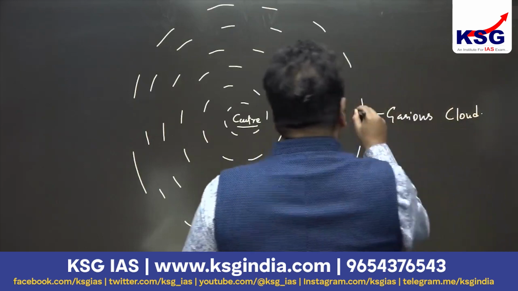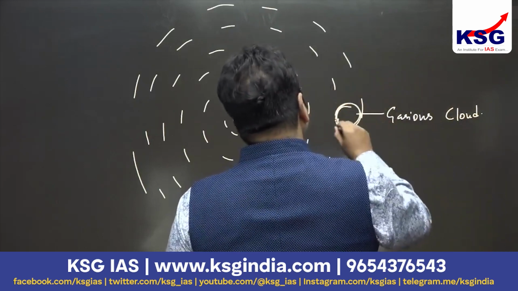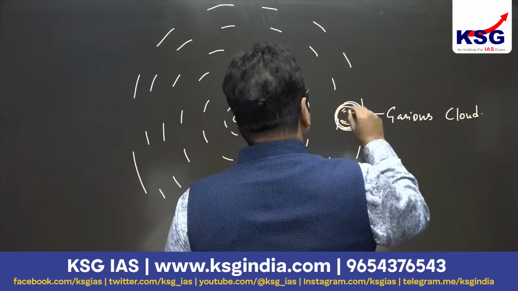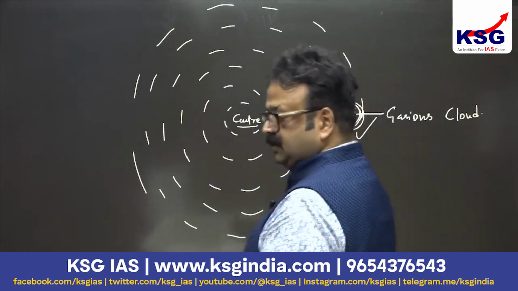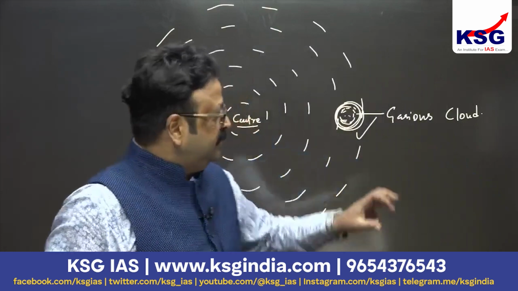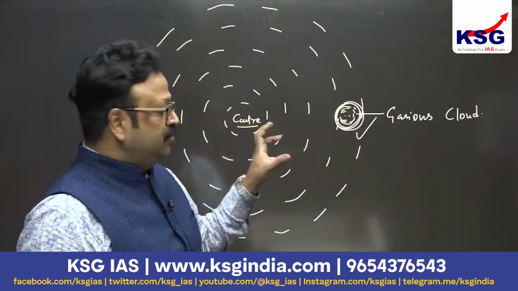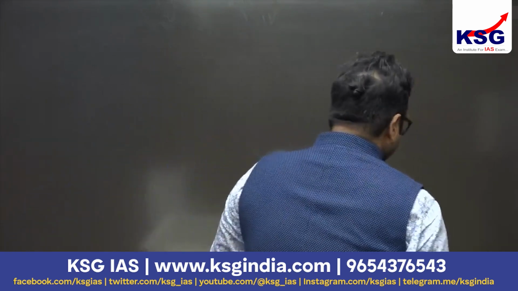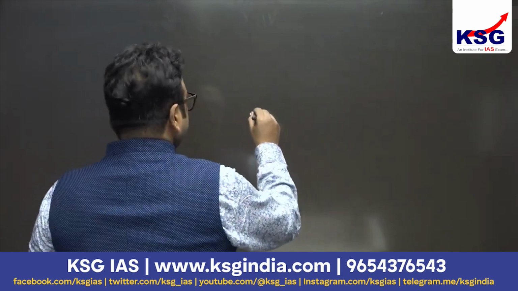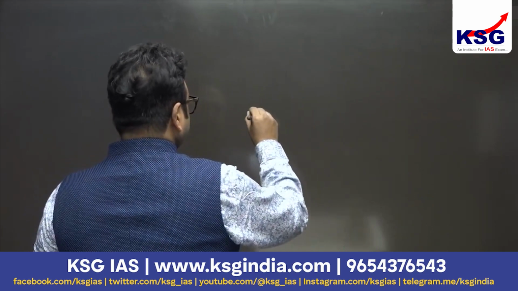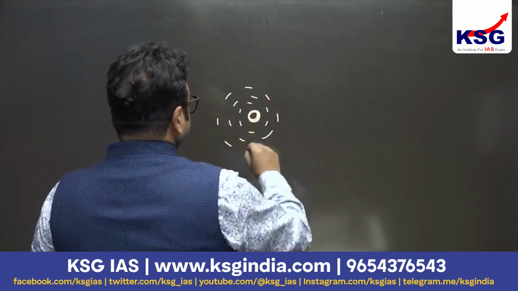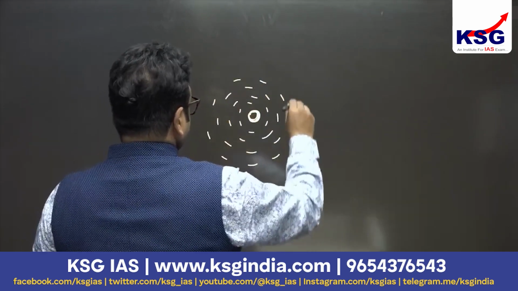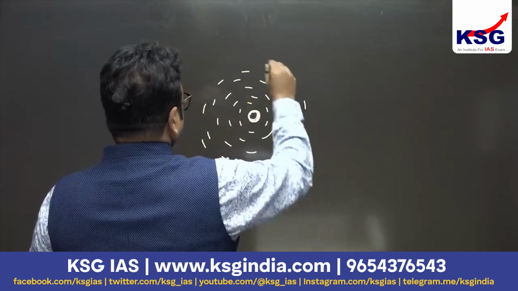Let's take up a small amount of this gaseous cloud on the other page of the board, and I will tell you how the stars were born. Fine. So these gases contain hydrogen and helium. What happened? This hydrogen and helium gaseous cloud has a core, a center, and the surrounding cloud is now pressing this core from outside.